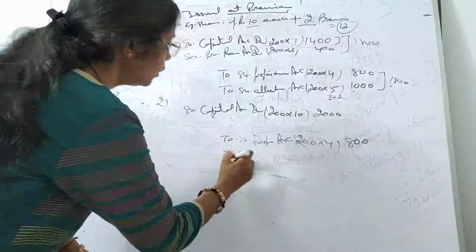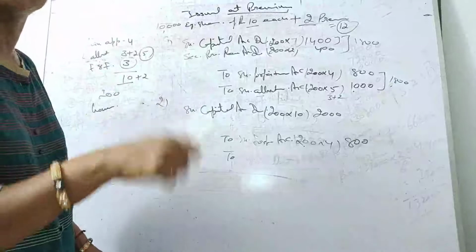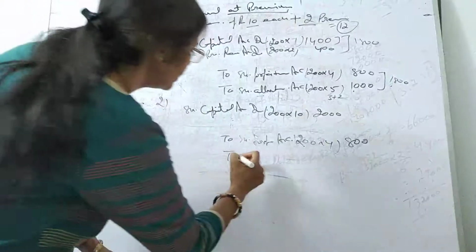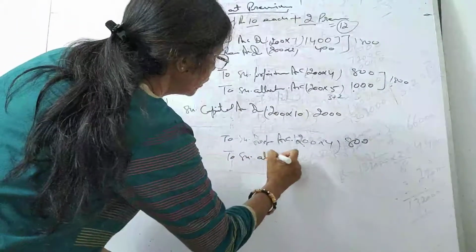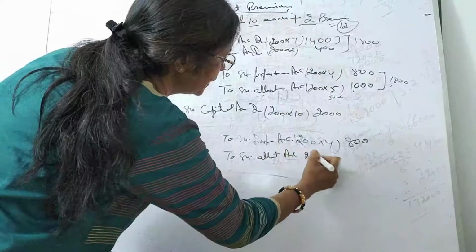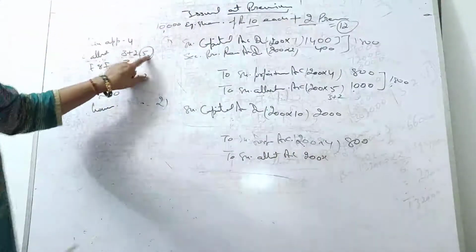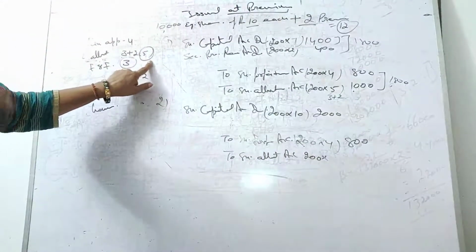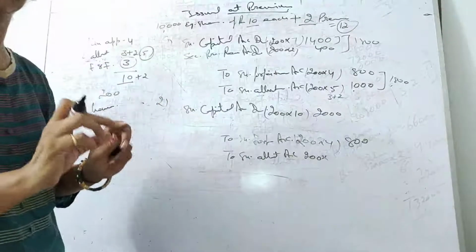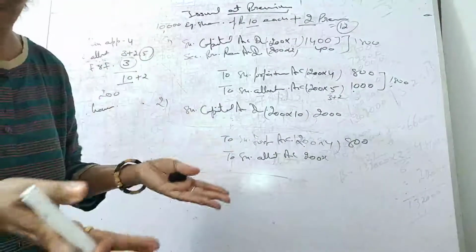Fine. Now whatever you don't pay, that will be shown by its name. So to share allotment account, right? 200 shares, how much is the allotment? Students, we have to take the complete amount. So these are the basic points, and these are the points where students generally commit mistakes.